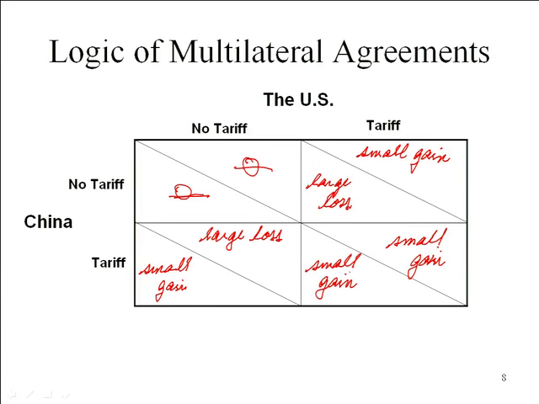What's the optimal outcome for China? The optimal outcome for China is to have a tariff, because regardless of whether the US has a tariff or not, they end up with a small gain in that product. But isn't that small gain the large loss of Turkey from that? Because if China also puts on a tariff, the US has a small gain also.